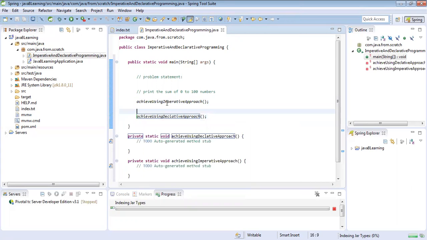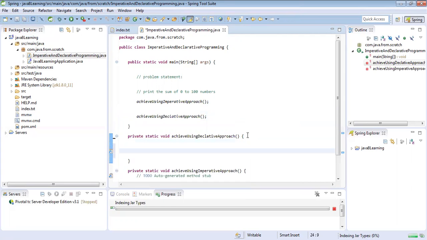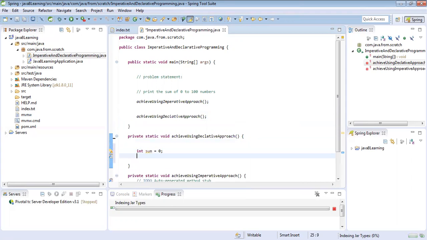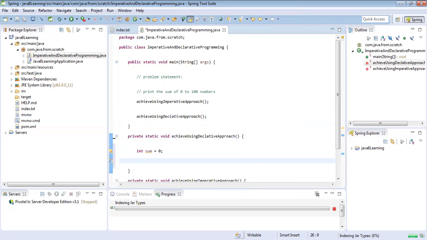So in the imperative approach, how will we achieve this? We will create one sum variable and initialize it with 0, and we will open a for loop.